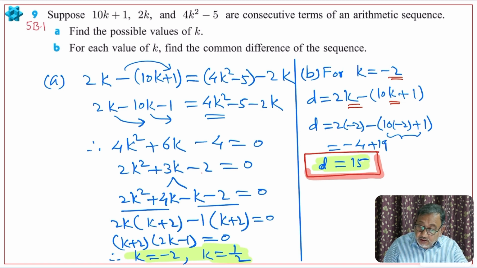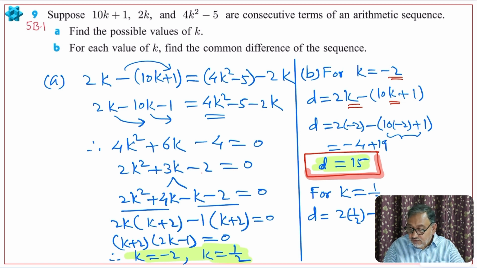Now for k is equal to half, so again we will choose the same formula from here. So D is equal to 2k, k means half, minus 10 into half plus 1. 10 into half gives you 5, 5 and 1, 6.